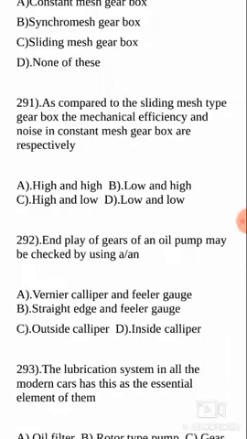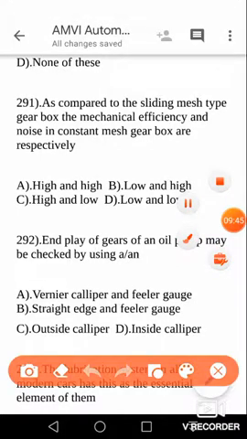Where are feeler gauges used? Feeler gauges are used for the clearance between the piston and cylinder, etc. We'll talk much about feeler gauge in the later videos. But here the end play of gears of an oil pump may be checked by using a straight edge and also a feeler gauge. So the combination of devices needed for this particular thing is the straight edge and feeler gauge. So select B as the option, straight edge and feeler gauge.